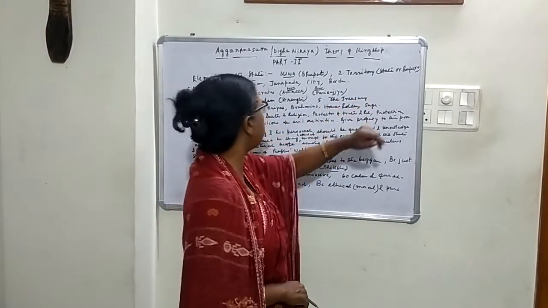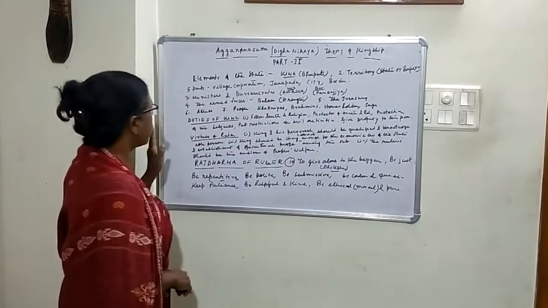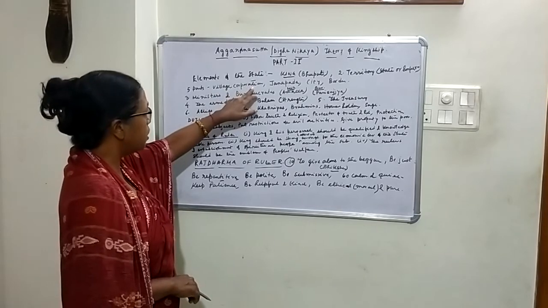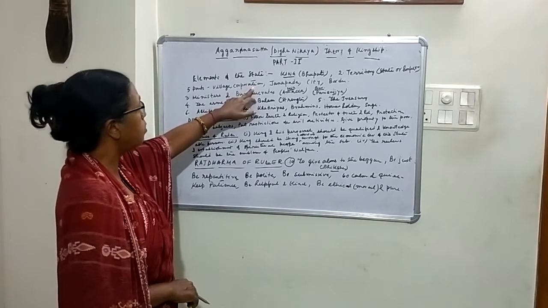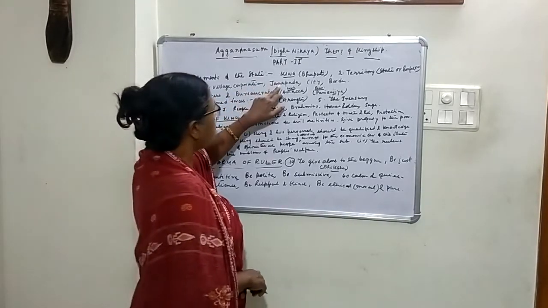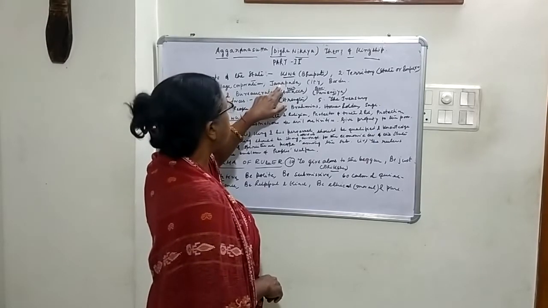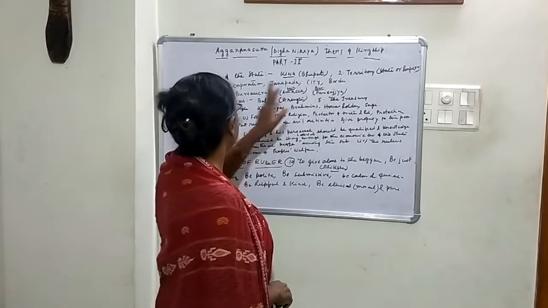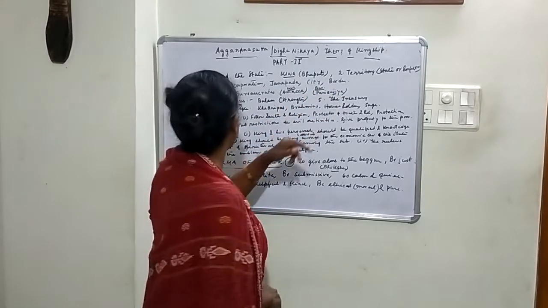Territory means state or empire, and territory consists of 5 parts. Number one is village. Number two is corporation or the markets in the town. Number three is Janapad, where the people are living, the neighborhood. Then the next one is city, and the last one is border. These are the 5 parts of the territory.